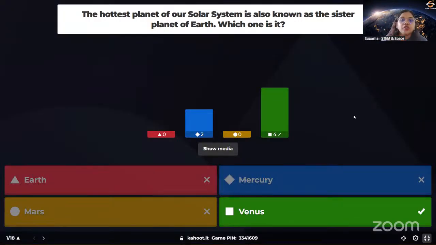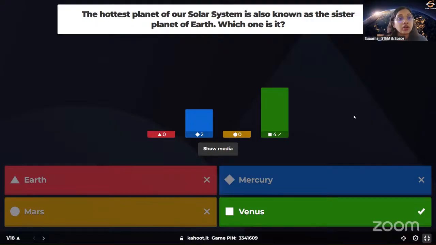Yes, and most of you gave the correct answer. It's actually Venus. Okay, so I know that some of you already thought it's Mercury because it's closest to the sun, but that is not right. Venus is the hottest planet in our solar system because it contains a thick atmosphere which is made up of carbon dioxide that traps the sunlight, and that is making this planet hotter and hotter.